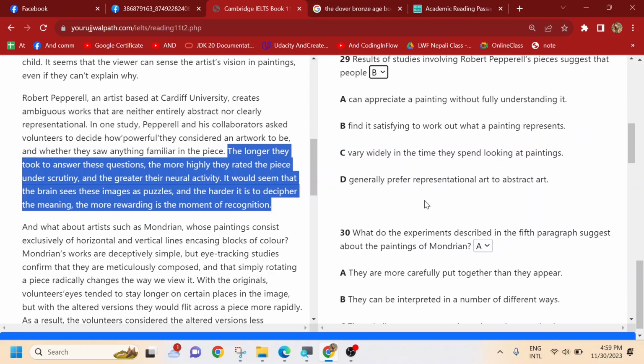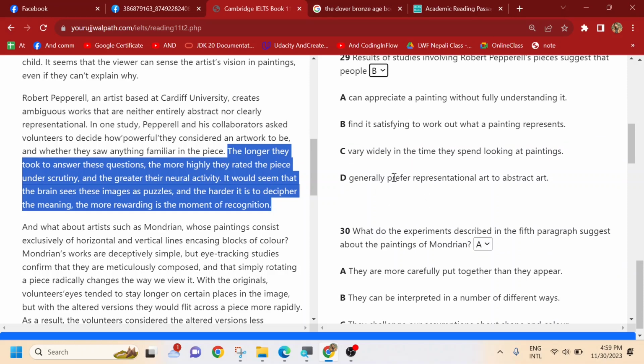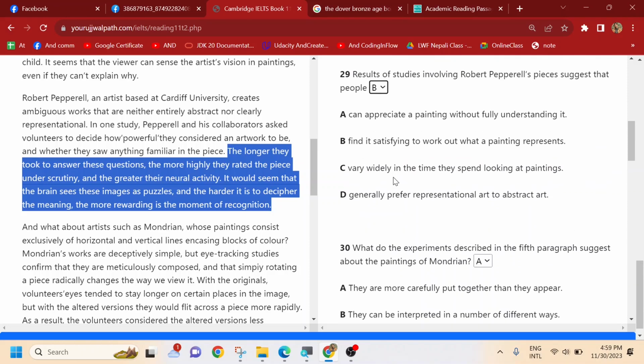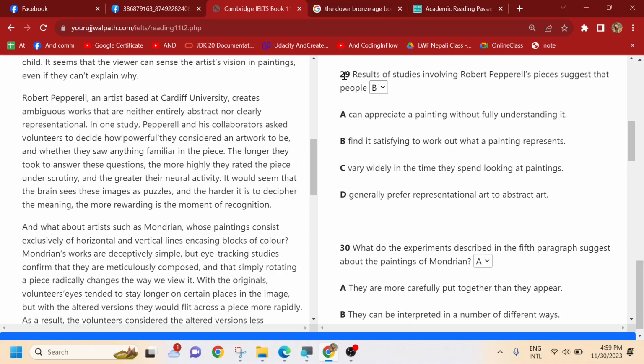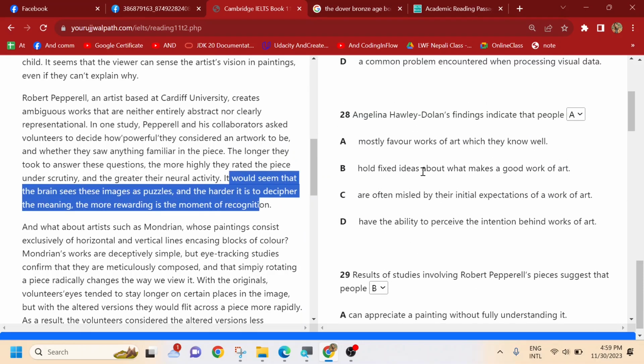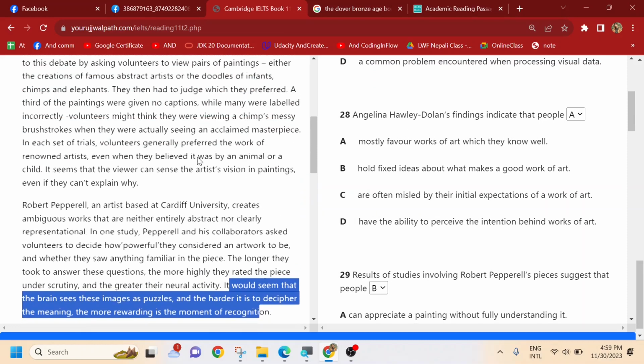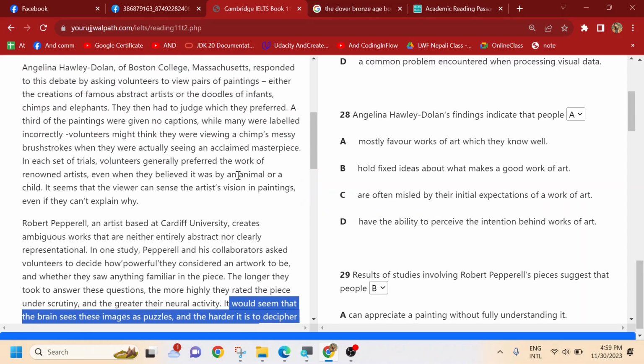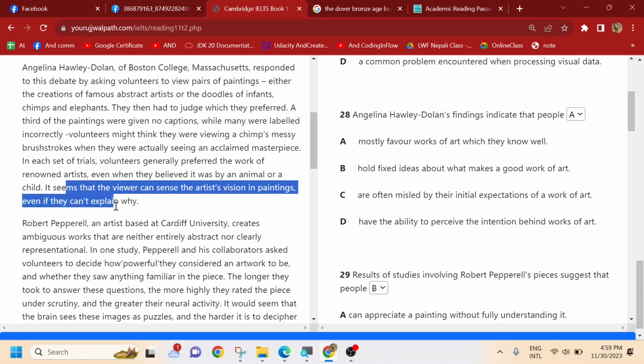So this is how you do these things, and if you want to try them, you can practice from the books. The books would be a better thing. A shortcut that we found in this exercise was that for question number 29, you could find the answer from the last line. For question 28 also, about Angela Horin, when they believed it was by animals, the answer was found even in the last line, right?